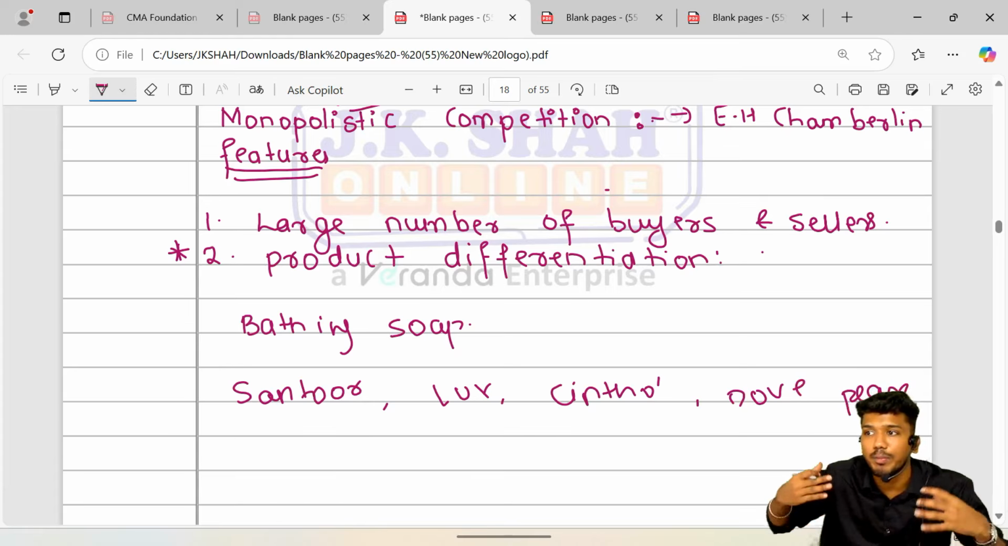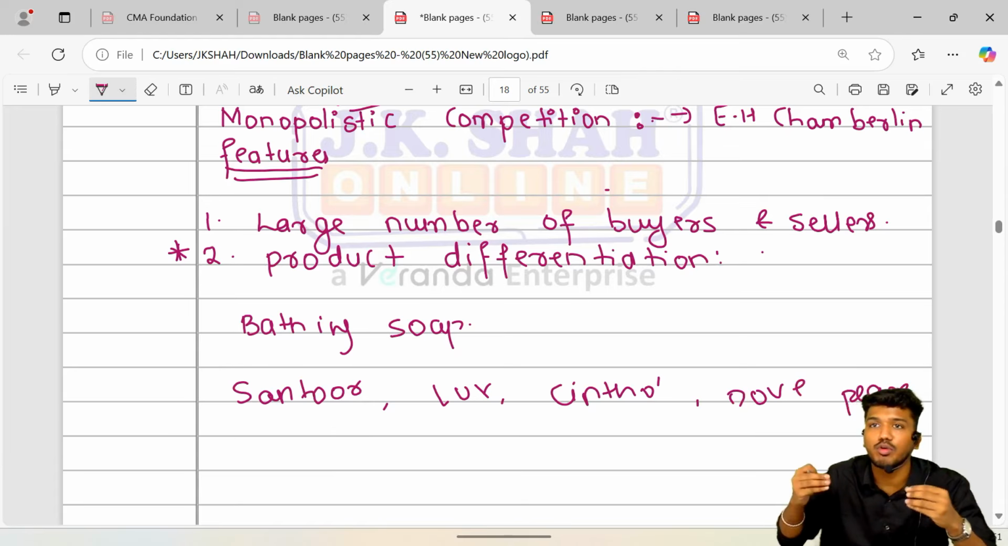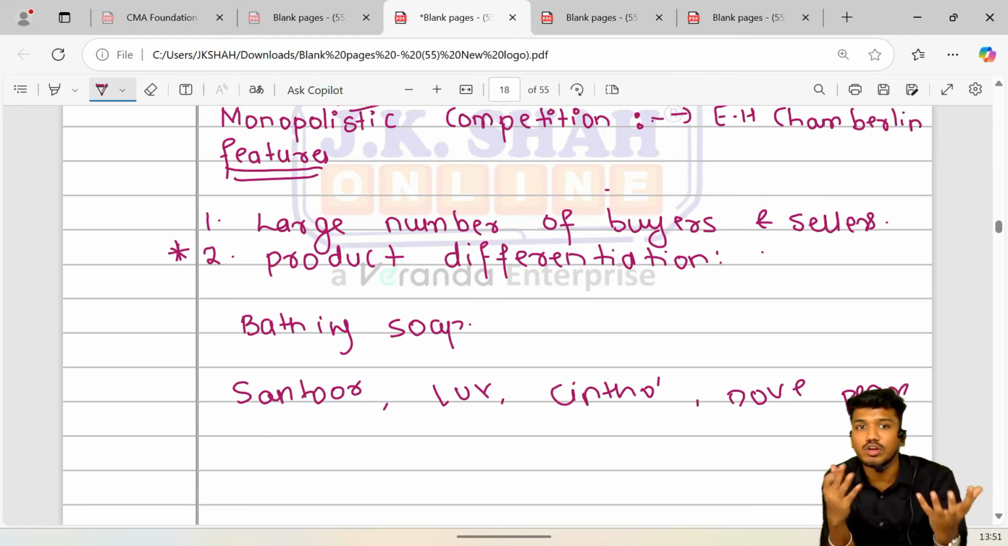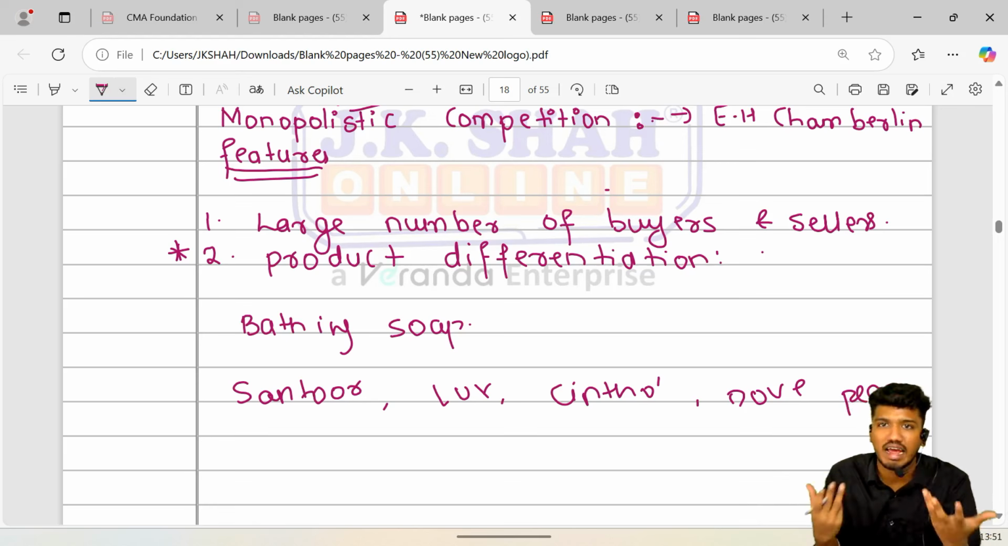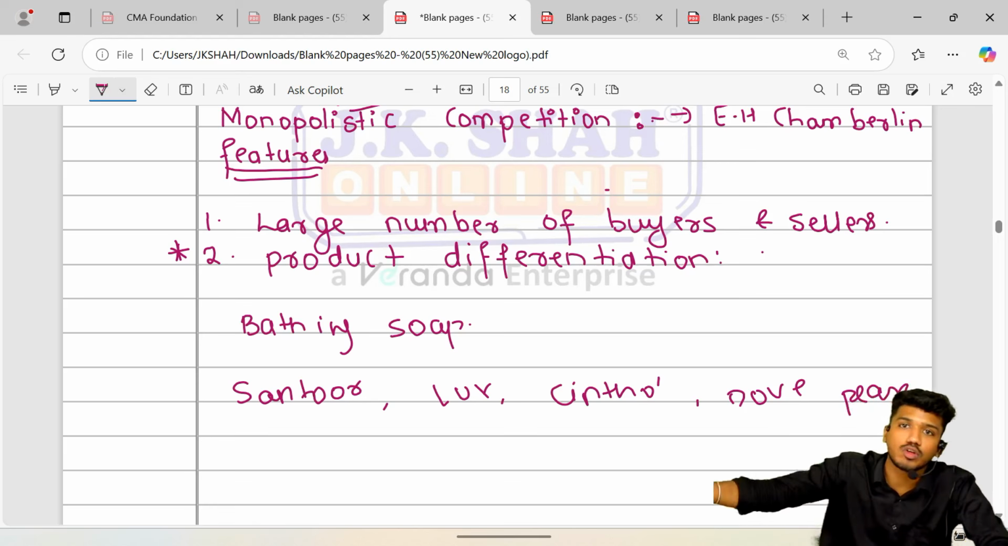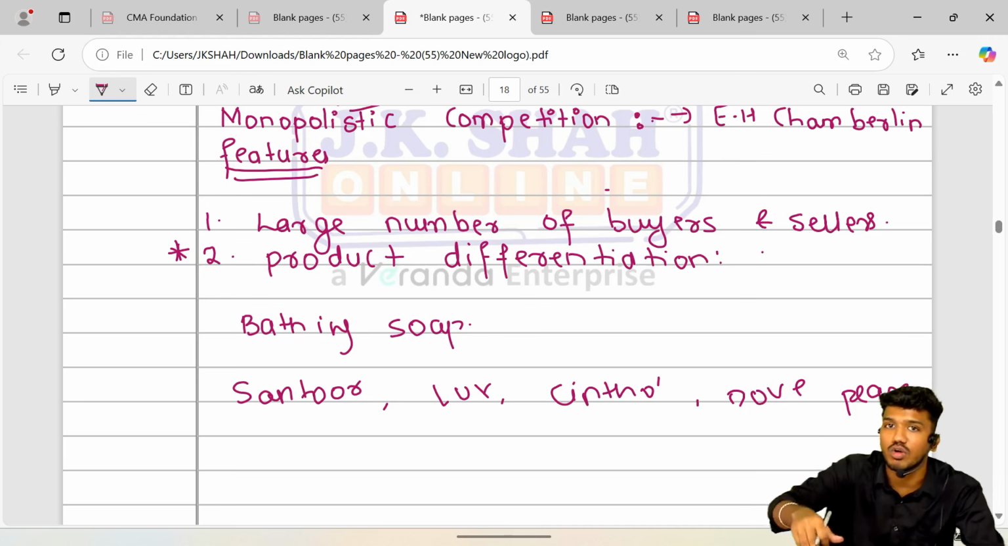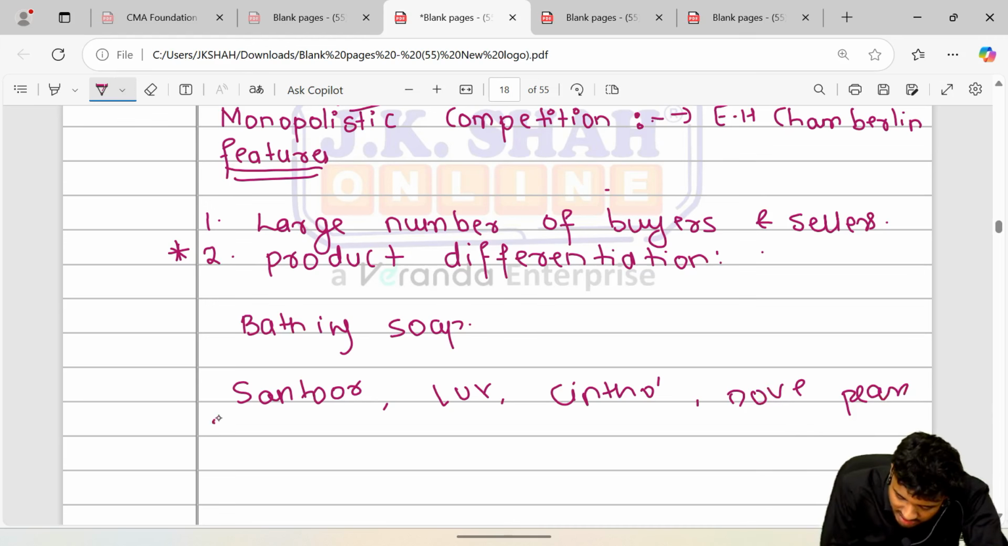And in order to make your product more lucrative, in order to spend more on its packaging, in order to basically make your product come across as more attractive or designful as compared to competitors, you incur additional cost. That cost is called a selling cost.